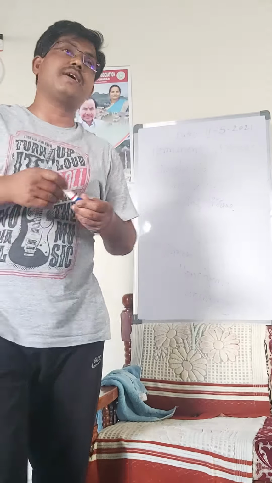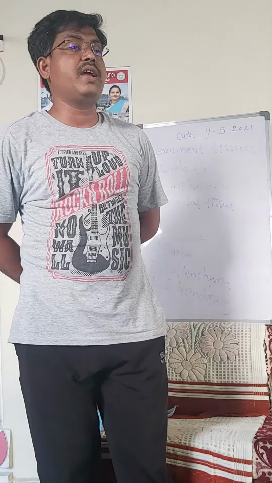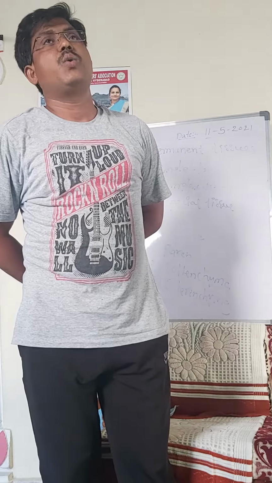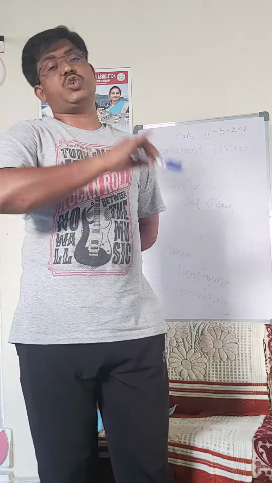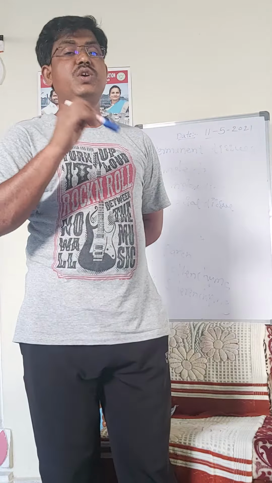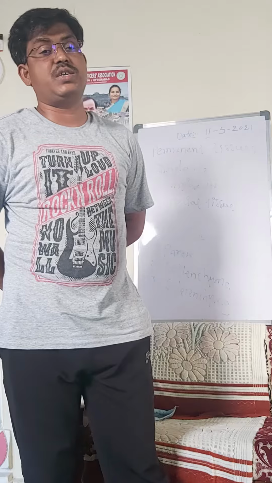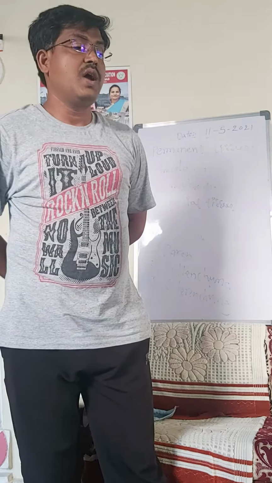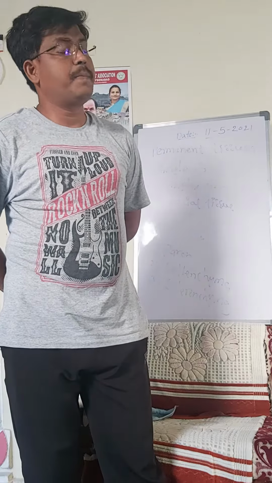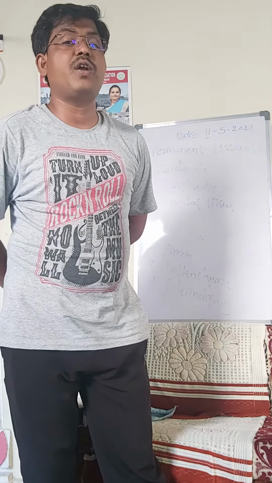So what do we mean by parenchyma? The parenchyma tissue is a widely distributed tissue, and it is the most primitive tissue in the plant. Parenchyma is a simple and living tissue, and it is the most primitive tissue from which other tissues have evolved.